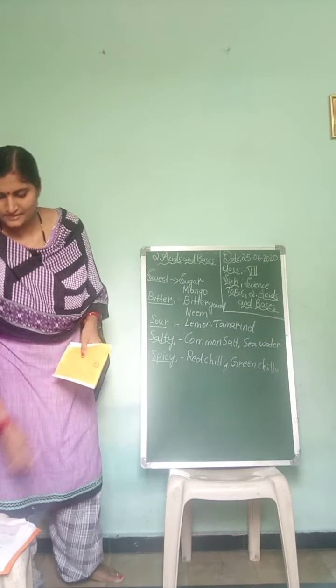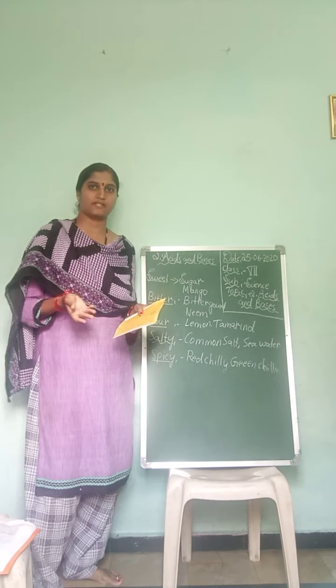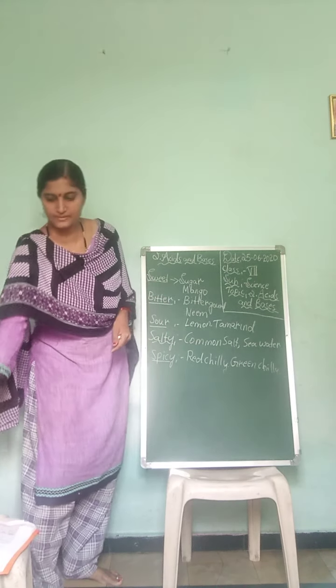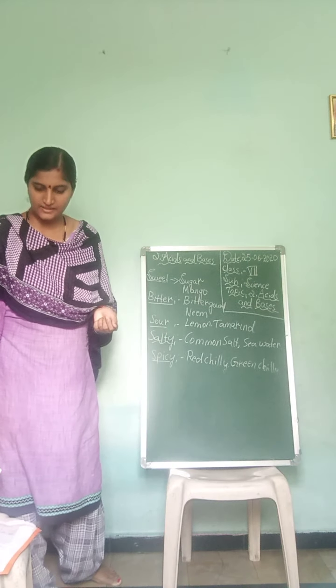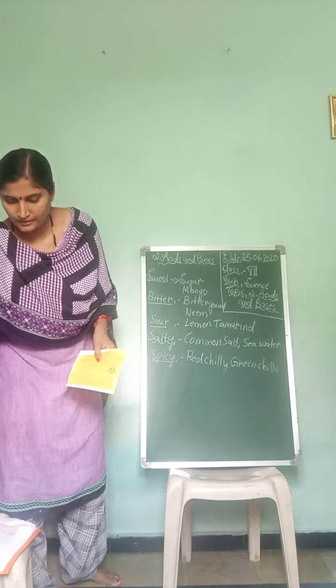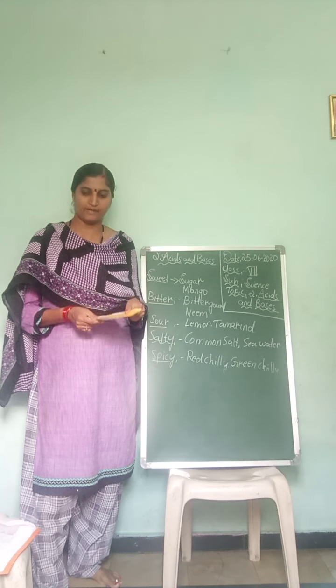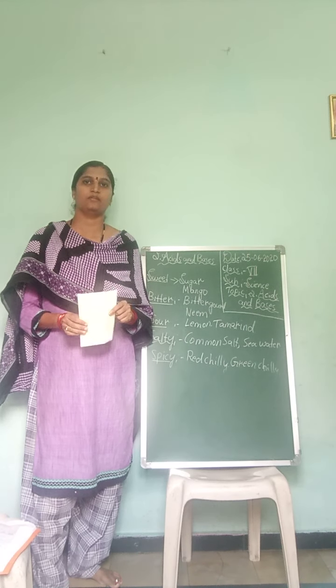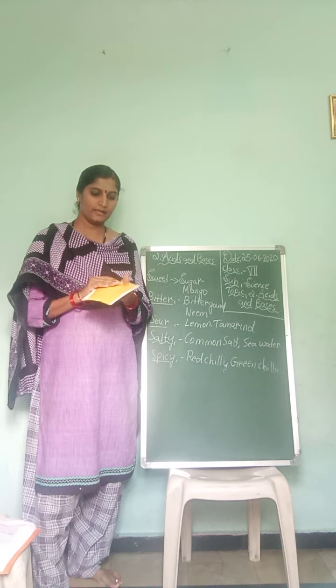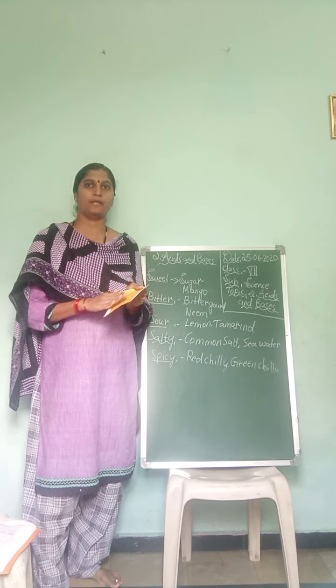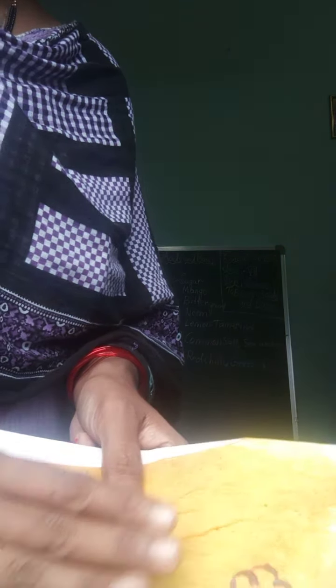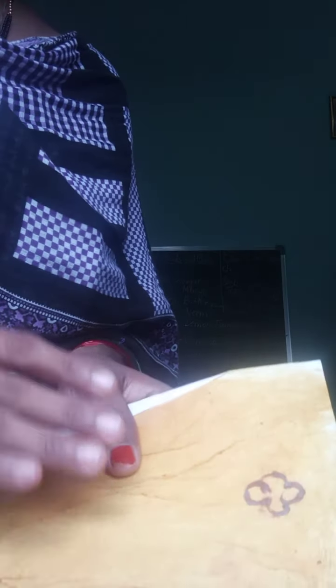Do some substances change color when added to other substances? Have you ever observed any change when a substance is added to another substance? For this, let us do an activity. First you have to take a paper and apply turmeric paste on it. This is a white paper, and I have already applied turmeric paste on it. Make a turmeric paste and apply it on the paper. After applying, let it dry.